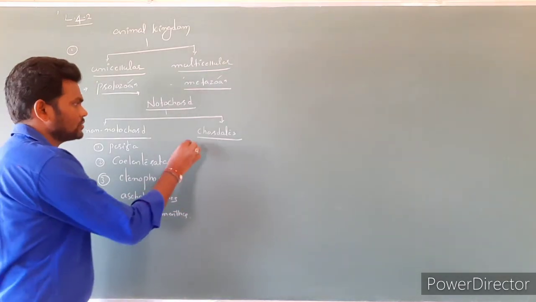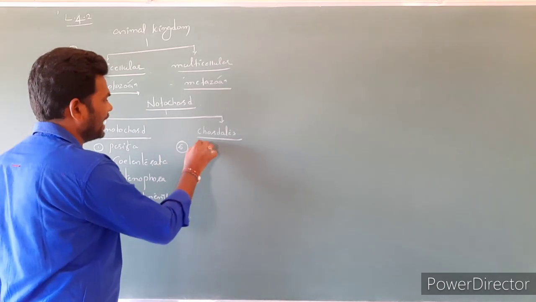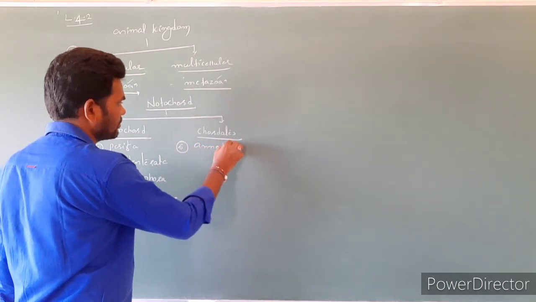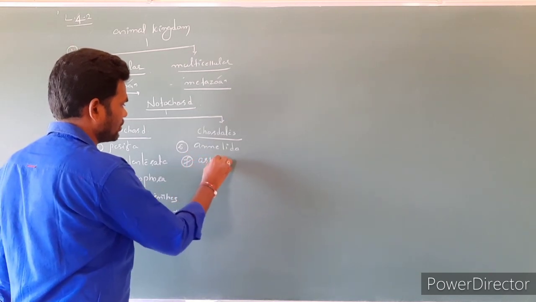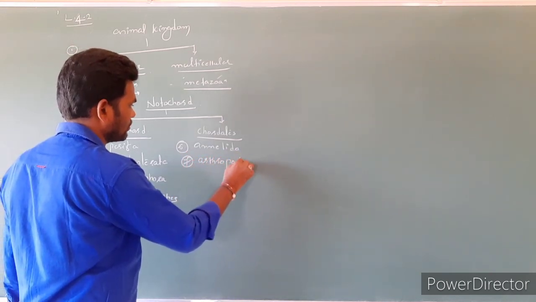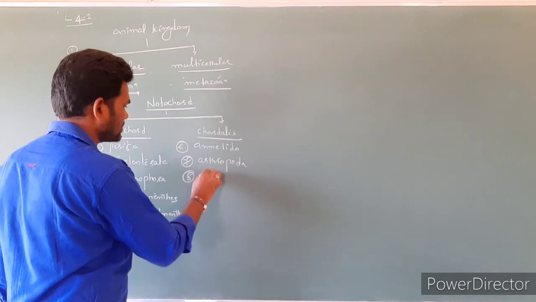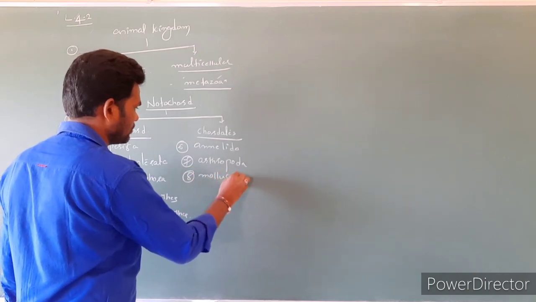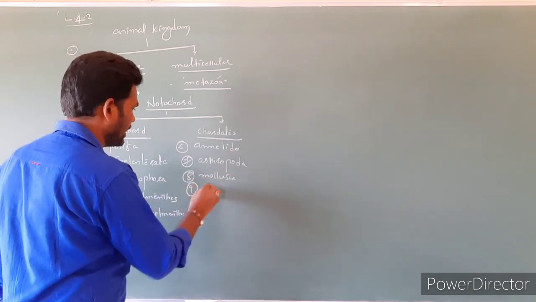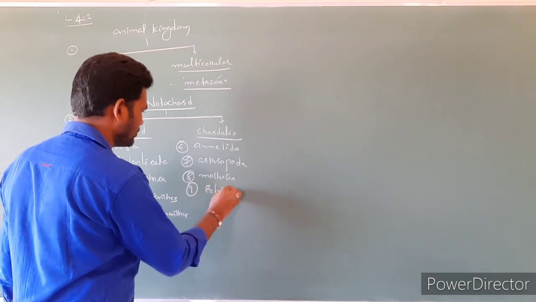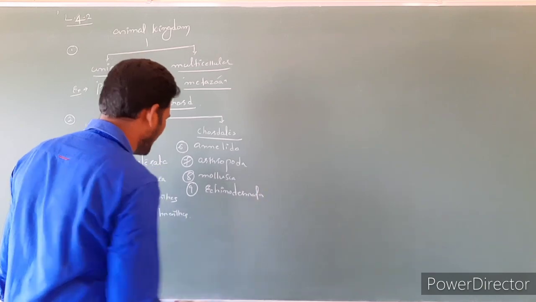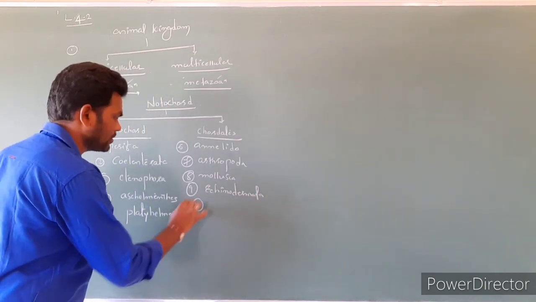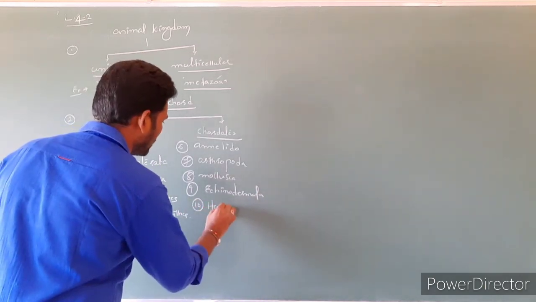and next one is Annelida, Arthropoda, Mollusca, Echinodermata, next one is Hemichordata.